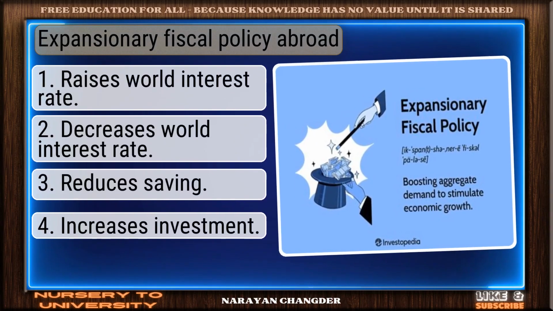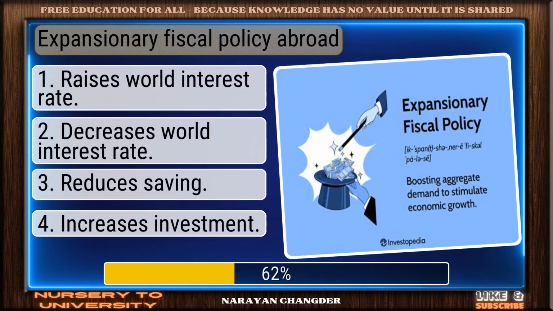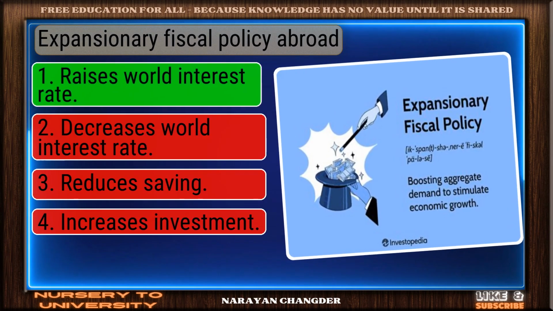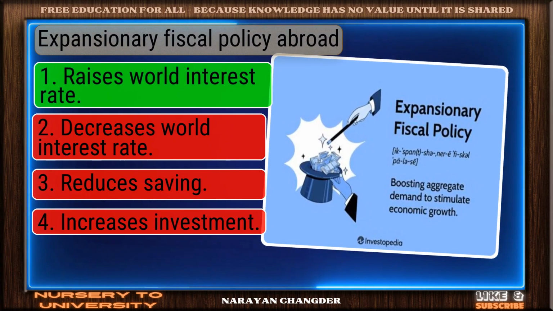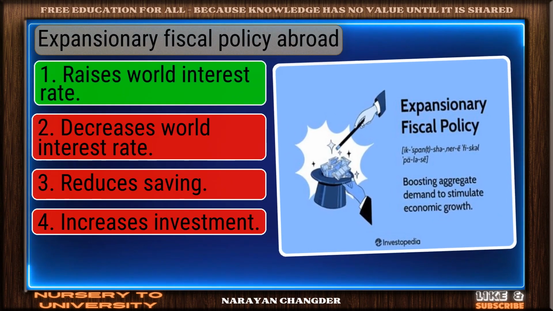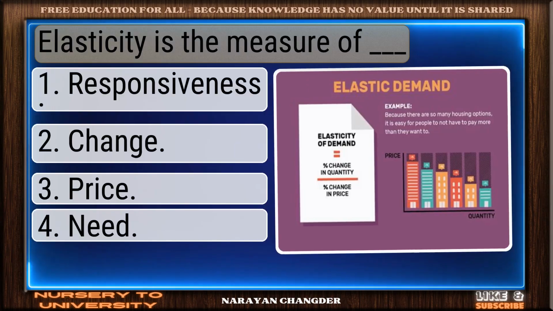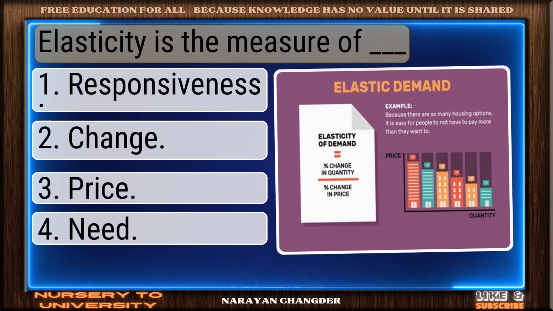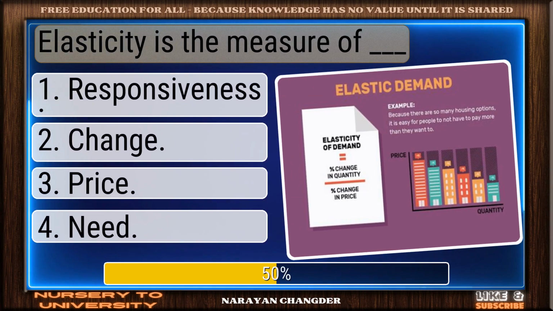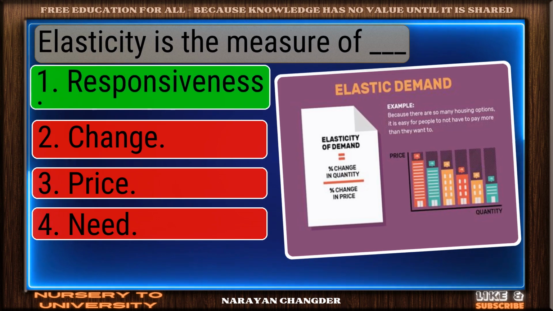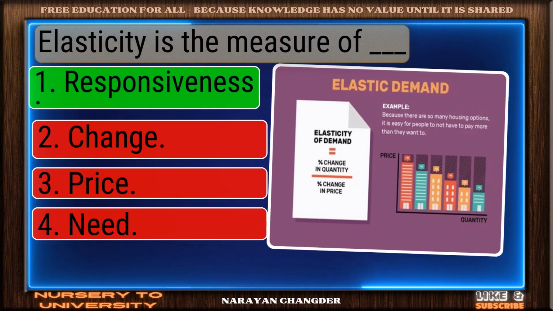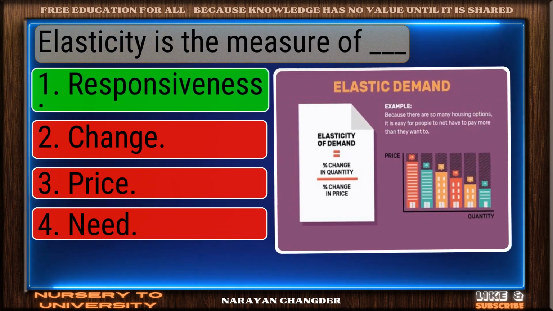Expansionary fiscal policy abroad. Strong choice. Raises world interest rate is the right answer. Elasticity is the measure of dash. Clear logic. Your choice responsiveness is sound and 100% true.